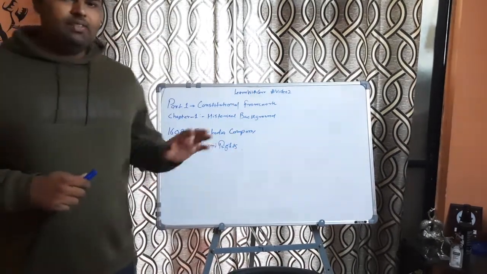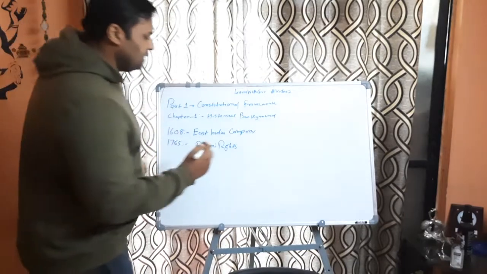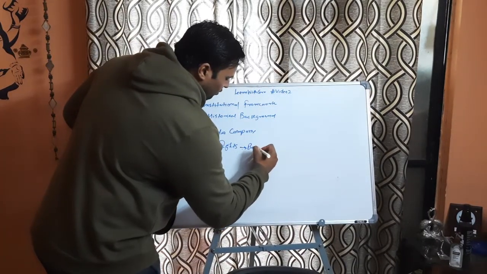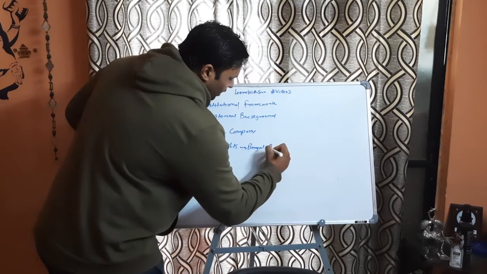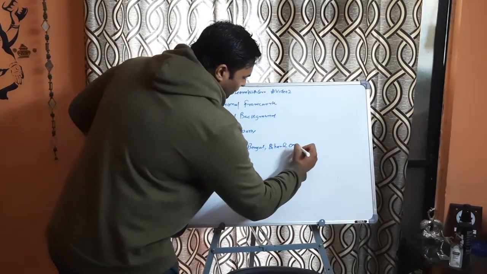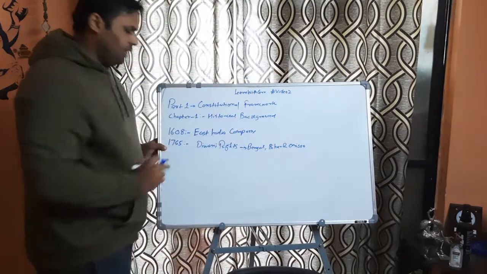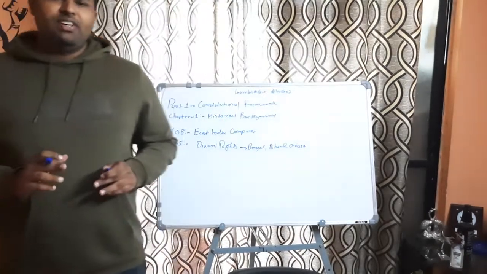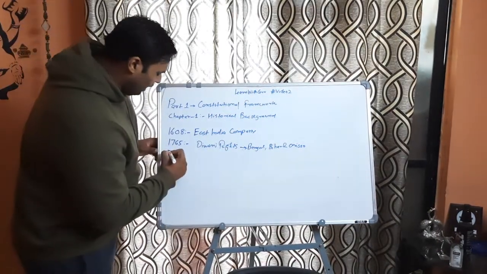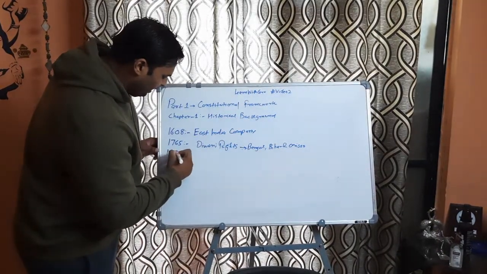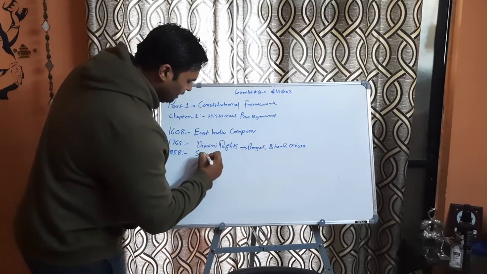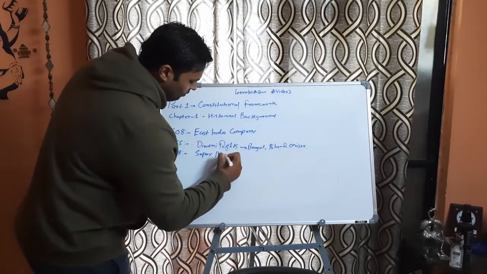And they got Diwani rights for which places? They got Diwani rights for Bengal, Bihar, and Orissa. So, this happened in the year 1765. Now the time passes and we come to the year 1858. So what happens in 1858 is Sepoy Mutiny.